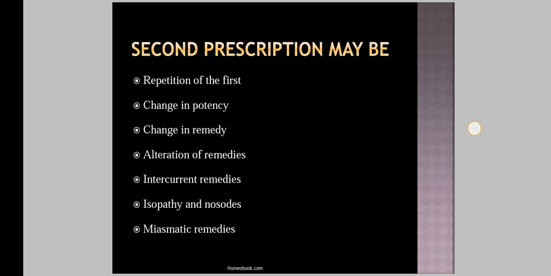In some cases, you may require an acute remedy for an acute complaint if the patient is also suffering from chronic disease. Then you have to know the perfect relationship of those remedies while giving. It may be a cognate remedy, a complementary remedy, an intercurrent remedy, or the miasmatic relationship of the remedies. You must know the total picture, because giving the first prescription is easy, but giving the second prescription is a risky task, and for this reason you must have thorough knowledge regarding the practice of homeopathy.